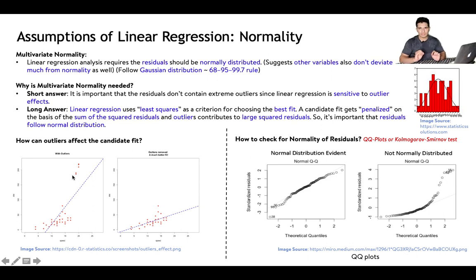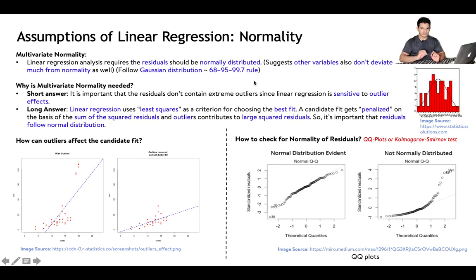We don't want too many outliers in the data, that's why we want the residuals to be normally distributed. Another way to understand this is that the Gaussian distribution follows the 68, 95, 99.7 rule, which means that within one standard deviation 68% of the data lies, within two standard deviations 95% of the data lies, and within three standard deviations 99.7% of the data lies.